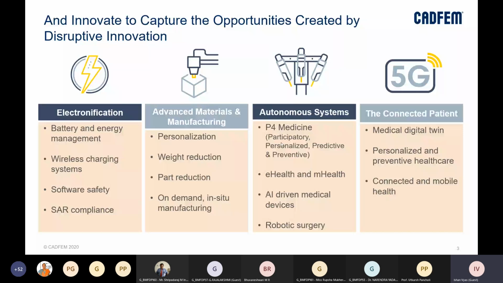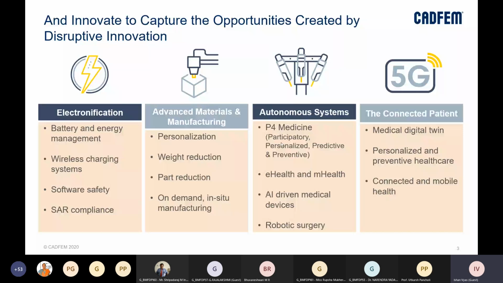Then weight reduction, again because we are getting into advanced materials; we are getting into new materials every day. So for the same materials which we might have been using 5 years ago, we might now have a new material which has the same strength but reduced weight.